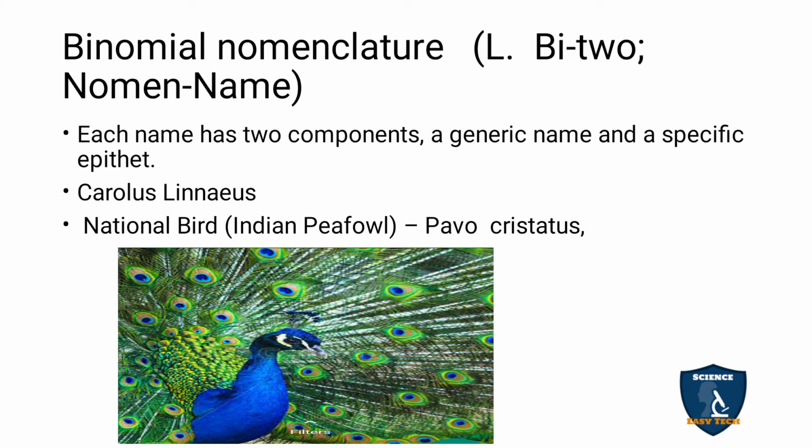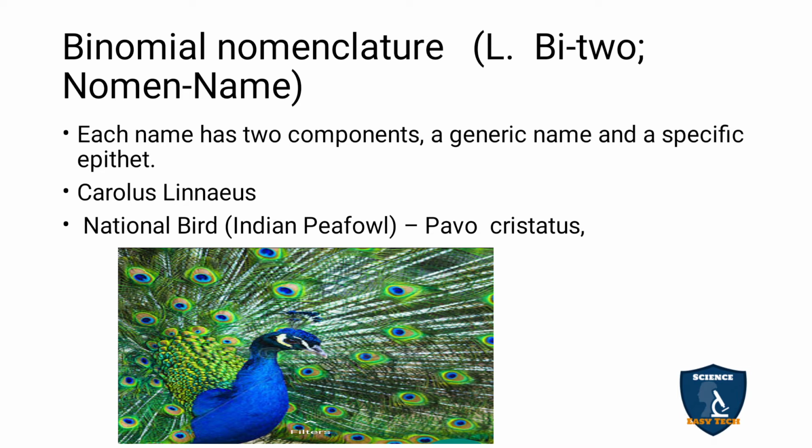And there are many types: binomial, trinomial, polynomial. But in your syllabus, they have given two nomenclatures: binomial nomenclature and trinomial nomenclature. Bi means two. Nomen means name.